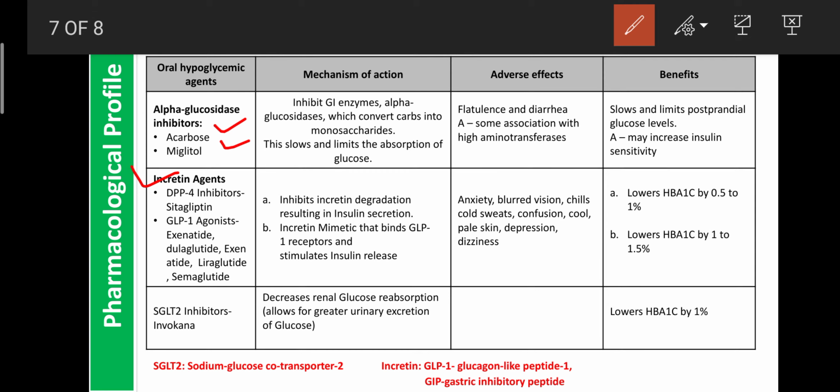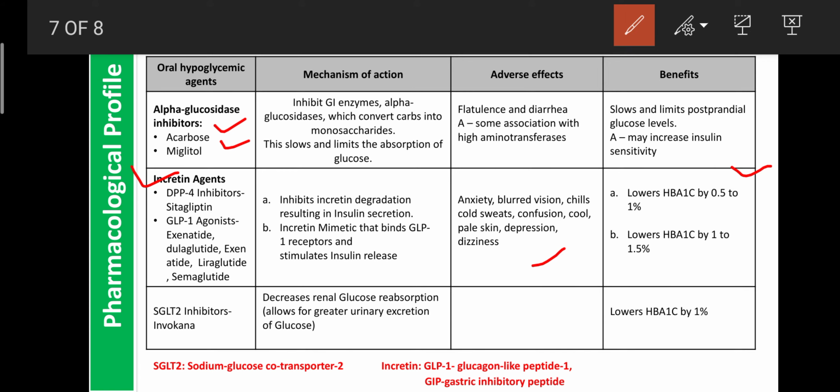As ADRs, they can cause anxiety, blurred vision, chills, cold sweats, confusion, as well as depression and dizziness. The first, the DPP-4 inhibitors, can decrease the HbA1c level by 0.5 to 1%. The second category of drugs can decrease the HbA1c level by 1 to 1.5%.